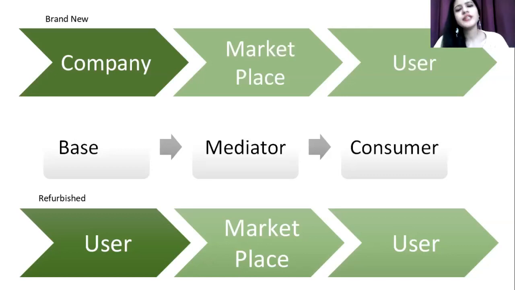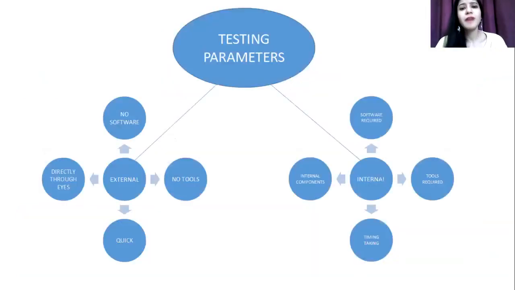Now let us move to the testing parameters, because we know there is absolutely the same design. Along with that, they offer you the same parameters, same functionality. Talking about the parameters, there are different testing parameters. We can say that the parameters are divided into two major categories: the external parameters and the internal parameters. Yes, you have external and internal parameters. The major difference lies in the techniques.